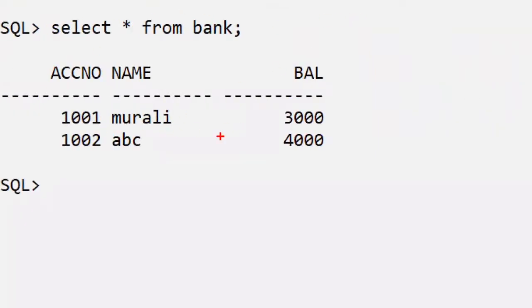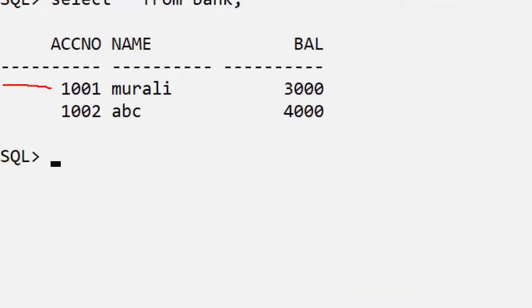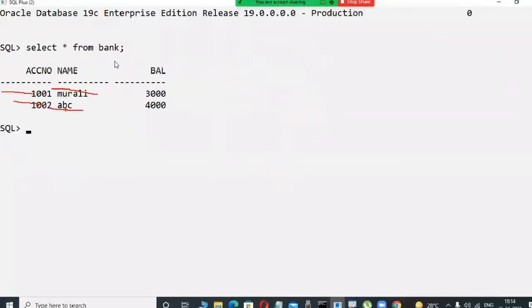In a table format, we store the data. Suppose this is the SBI bank. Observe here, these are the columns: account number, name, and balance. And these, like 1001, are called rows or data.